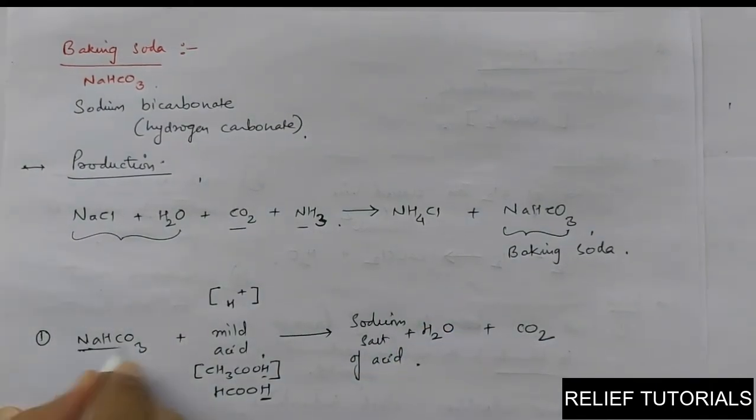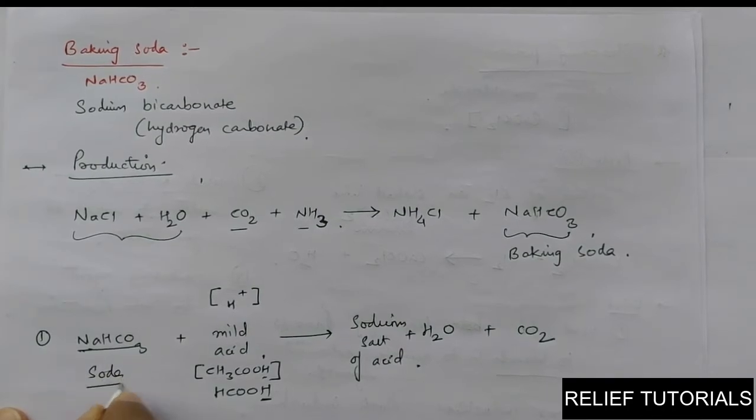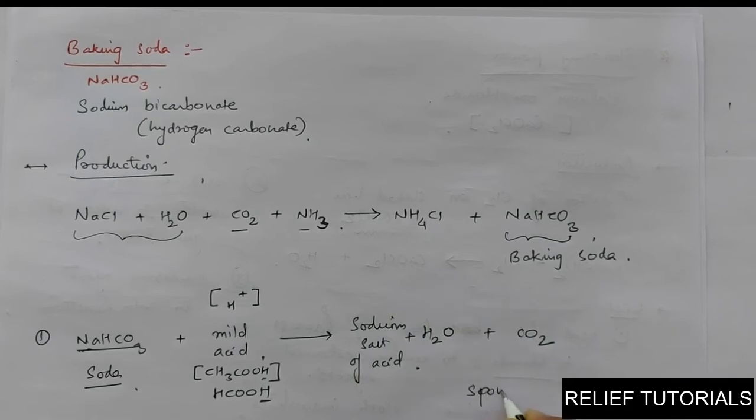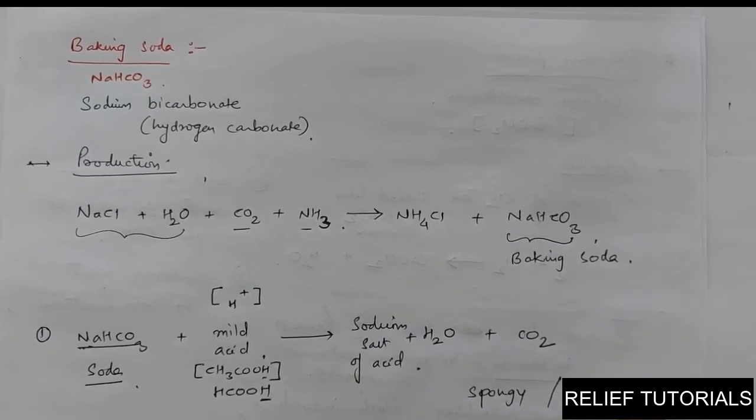Now at our home we have soda, we don't have any powder. During the cooking process, whatever mild acid is present in the food material reacts with soda, and carbon dioxide and water are produced. This carbon dioxide produced during cooking makes the substance spongy and soft.